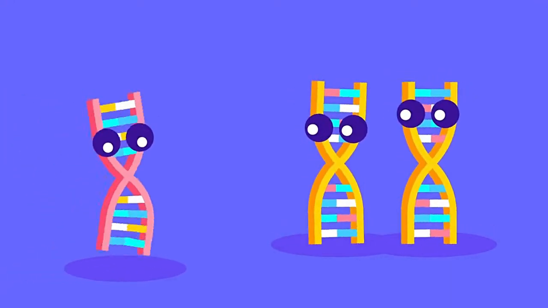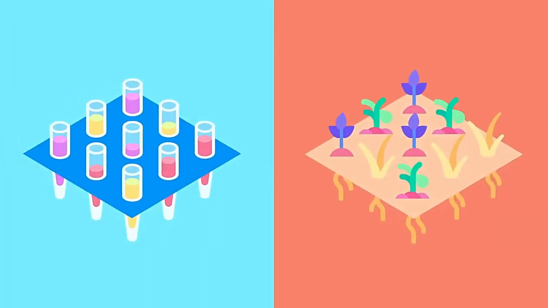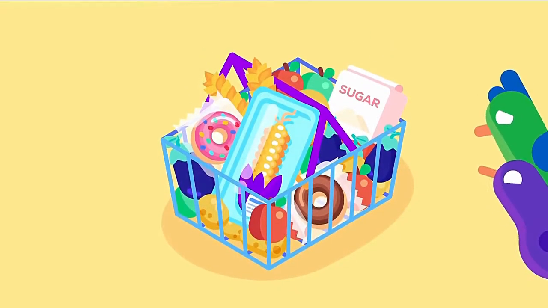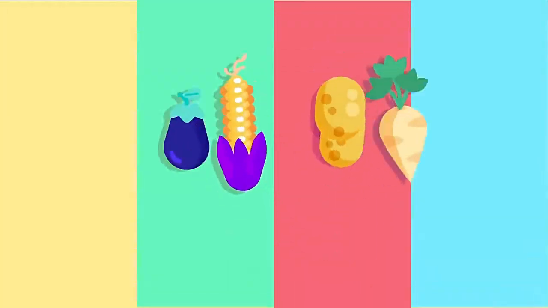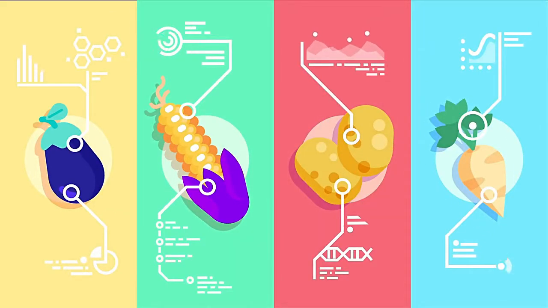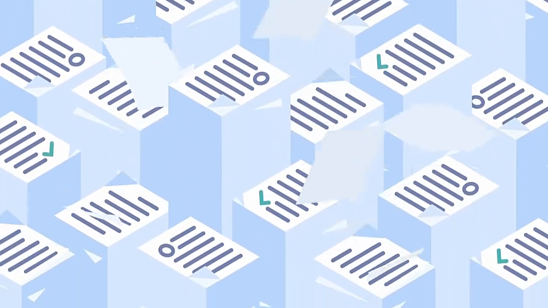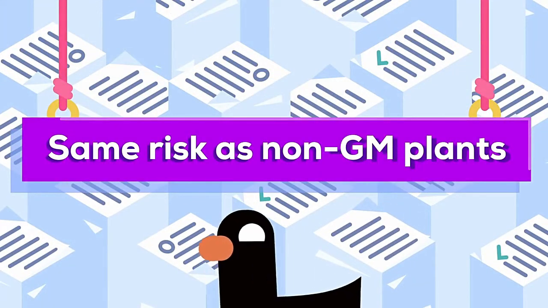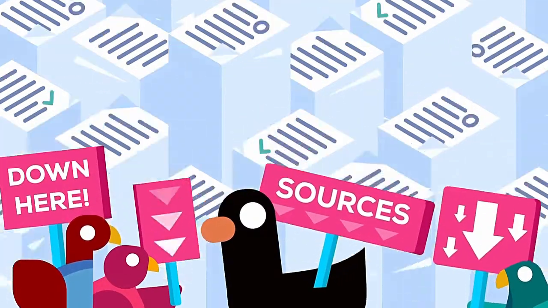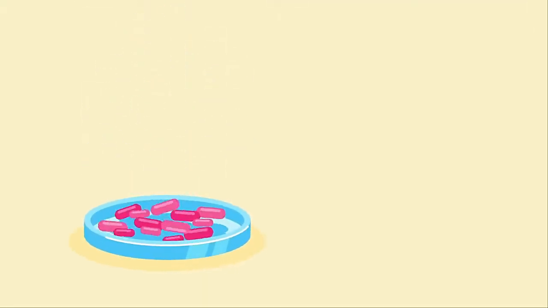But if it's possible in principle that a GMO could unintentionally cross with a non-GMO, is food that comes from GM crops different to food from non-GM crops? These questions have been a major concern from the very beginning. GM plants that are destined to be eaten are checked for possible dangers, and the results are evaluated by multiple agencies. After more than 30 years and thousands of studies, the science is in. Eating GMO plants is no more risky than their non-GMO equivalent.